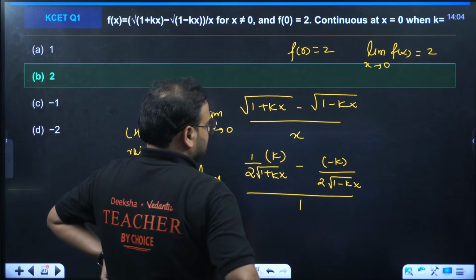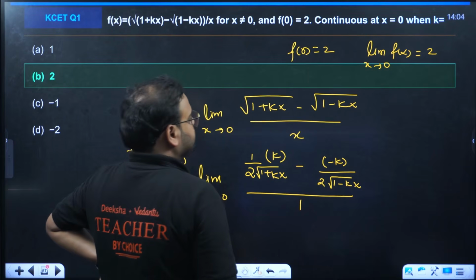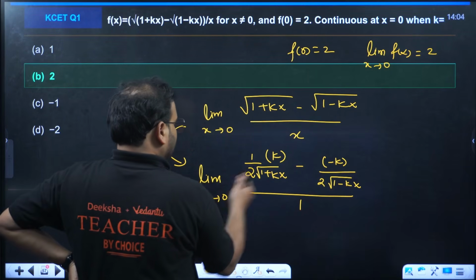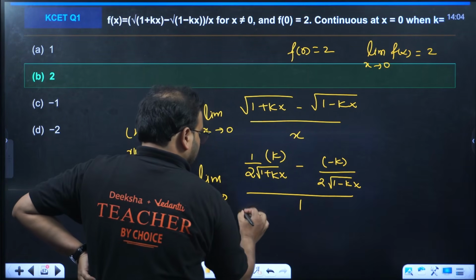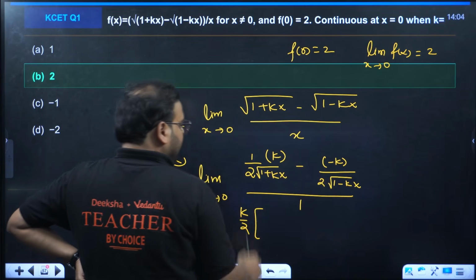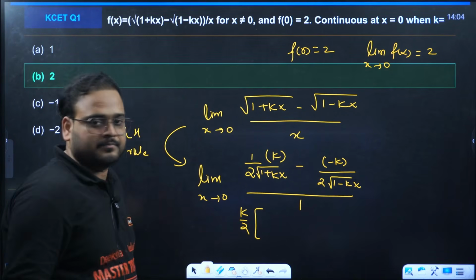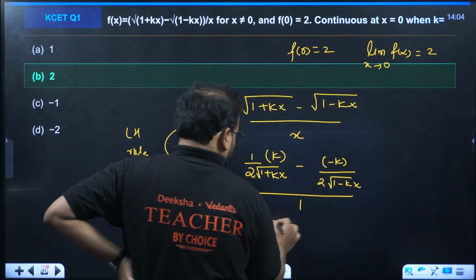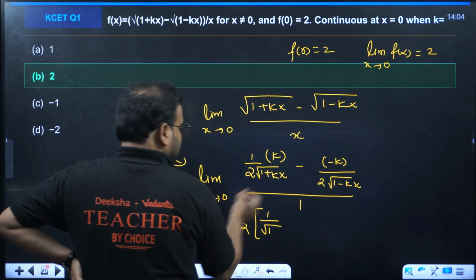Alright, sir, that makes sense. Now if you substitute the value of 0 over here, you end up with k by 2 as common. Now put the value 1 upon root of 1 plus 0 into k.